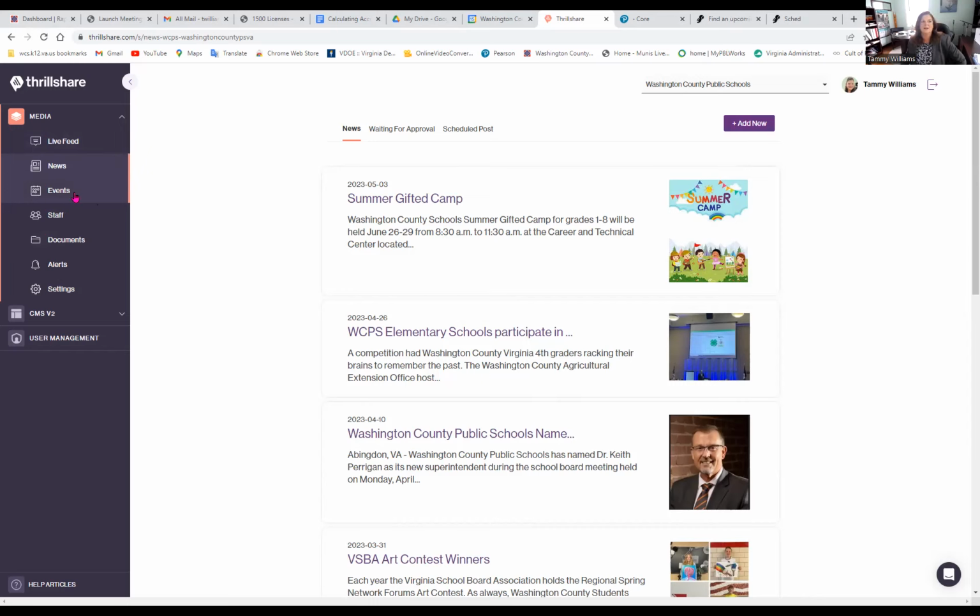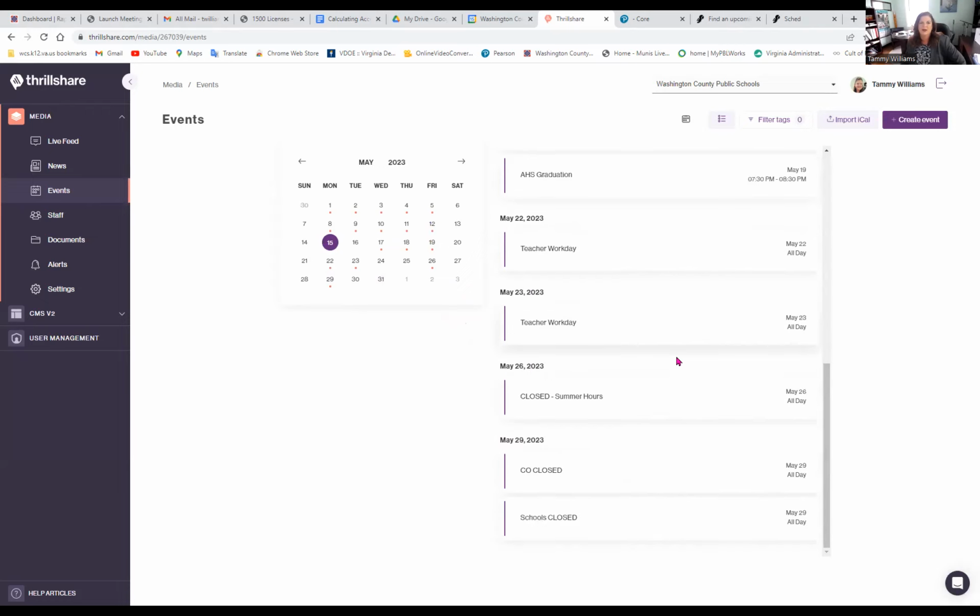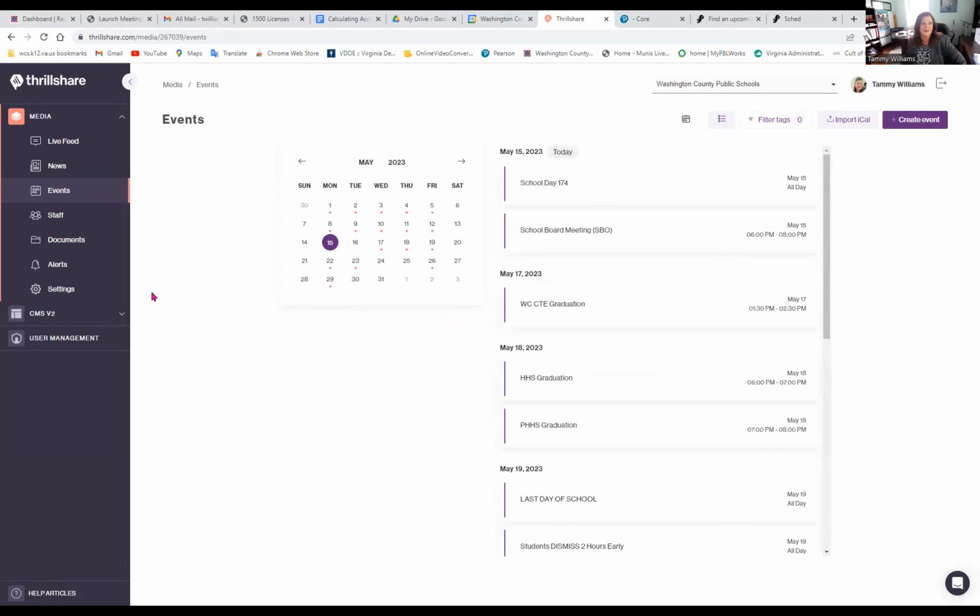There are other things like your events. This one is automatically linked to your calendar, a Google Calendar, and you and Jason have already taken care of all that. So as long as you're keeping your calendar up to date, the events on your app and on your website are staying up to date as well. So you shouldn't have to worry that much about it. And I'm really wishing I hadn't clicked it now since it's moving so slow today. But you can make changes in here. It's just easier for most of us if we do it in our Google Calendar that's linked to this. So you can see we already have lots of things going on this week that are linked to a Google Calendar that's been set up. So really, live feed news, that's what you're going to want to do.